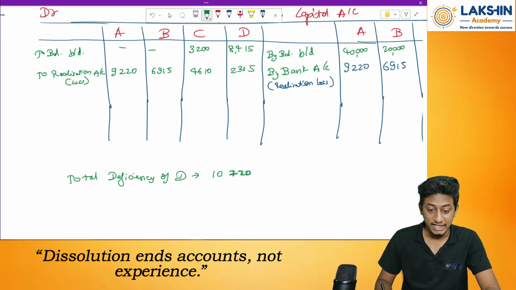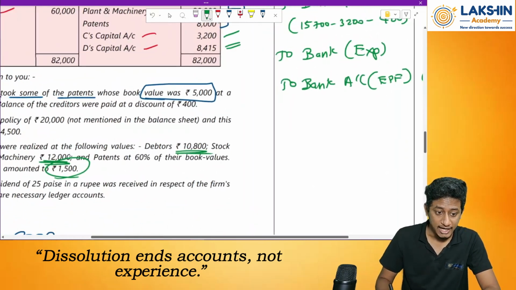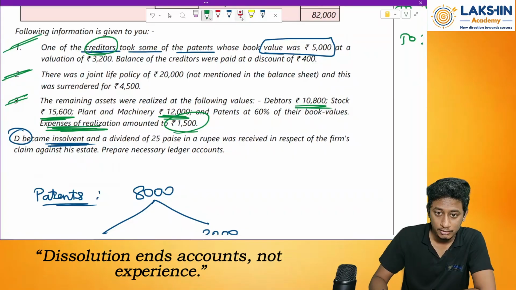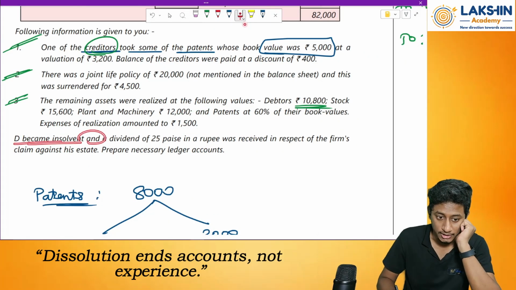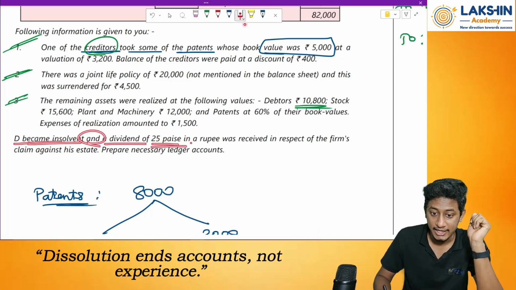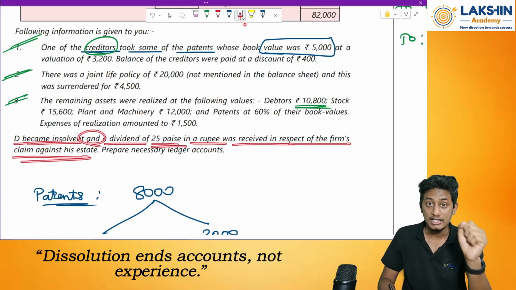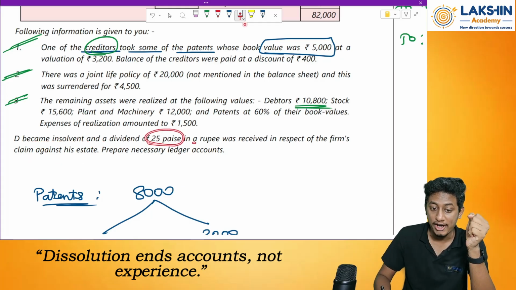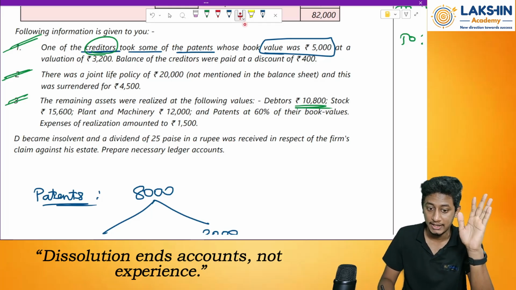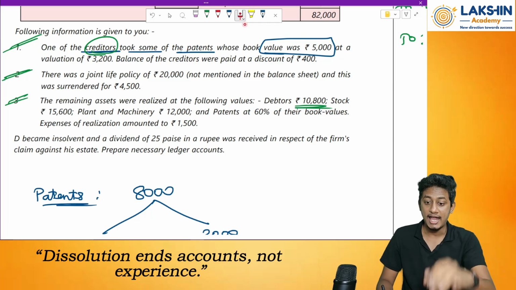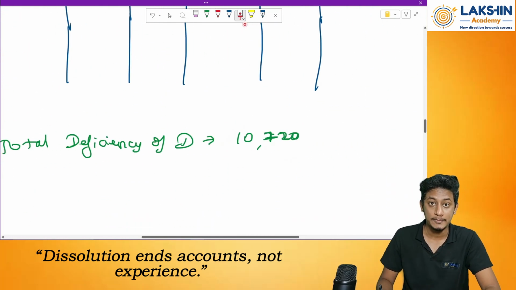Now out of this 10,720, in this question, specifically, what has happened? Let me erase all these things. D has become insolvent. A dividend of 0.25 paisa in a rupee was received in respect of the firm's claim against his estate. So what has happened over here? His estate has paid 0.25 paisa in a rupee. That means 0.25 rupee he has paid. So because of that, I can recover how much? Around 25% of the deficiency.